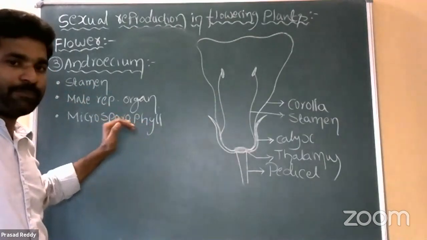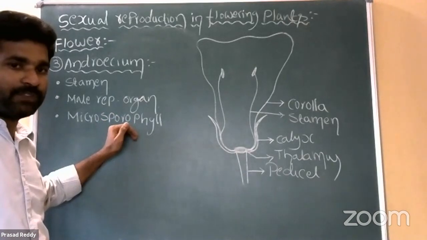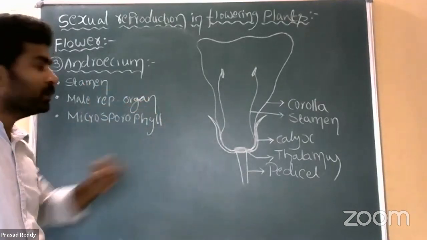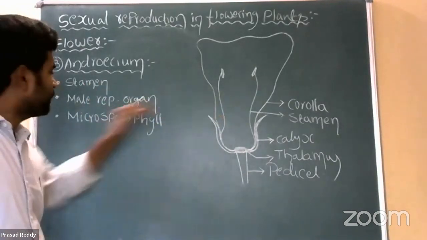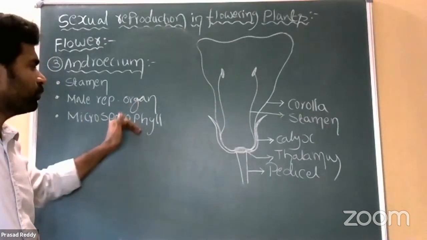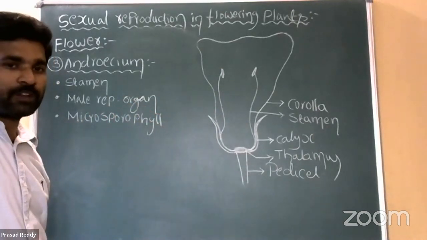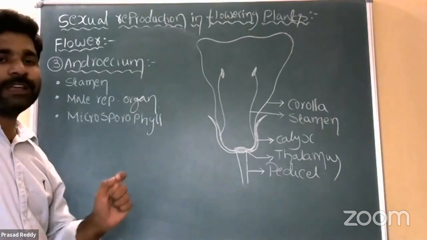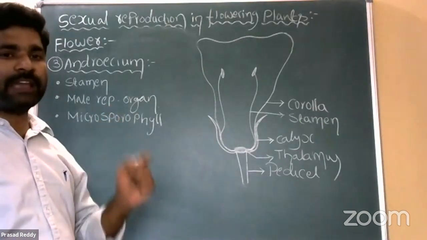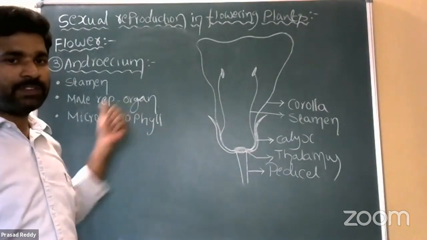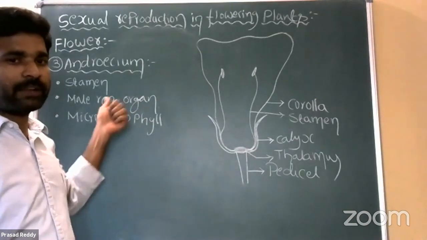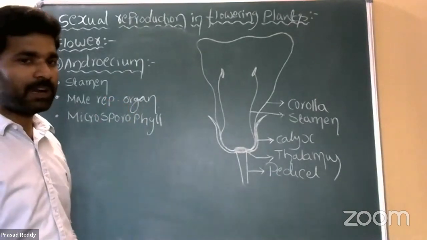And it is a leaf modification. A normal leaf is modified into a stamen here. That's the reason we call it microsporophyll. Phyll means leaf, microspore means pollen grain, so it is a pollen grain producing leaf-like structure. Hence, it is called microsporophyll. It represents the male reproductive organ.